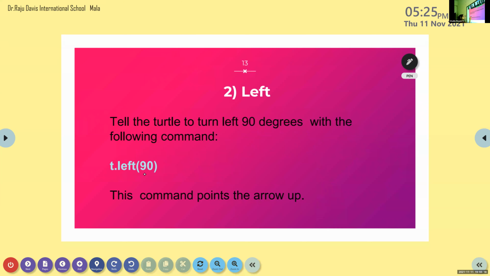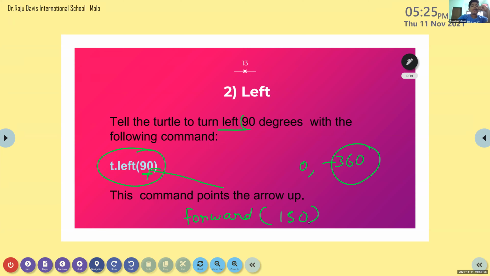The difference is that here this 90 means the degree. So if you want to tell the turtle to turn left by 90 degrees, we have to write like this. You all are familiar with different degrees. It is from 0 to 360, isn't it? You can specify the degree here. But in the case of forward, inside the bracket we specify the distance. In the case of left, we specify the degree that we want the turtle to turn.